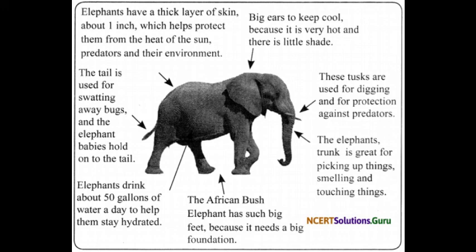So the first adaptation in the elephant is, as you can see in the image, the trunk. The trunk of an elephant is basically an elongated nose. So this trunk is nothing but a large, elongated nose. And this trunk helps the elephant in many ways. Which are the ways of the trunk?